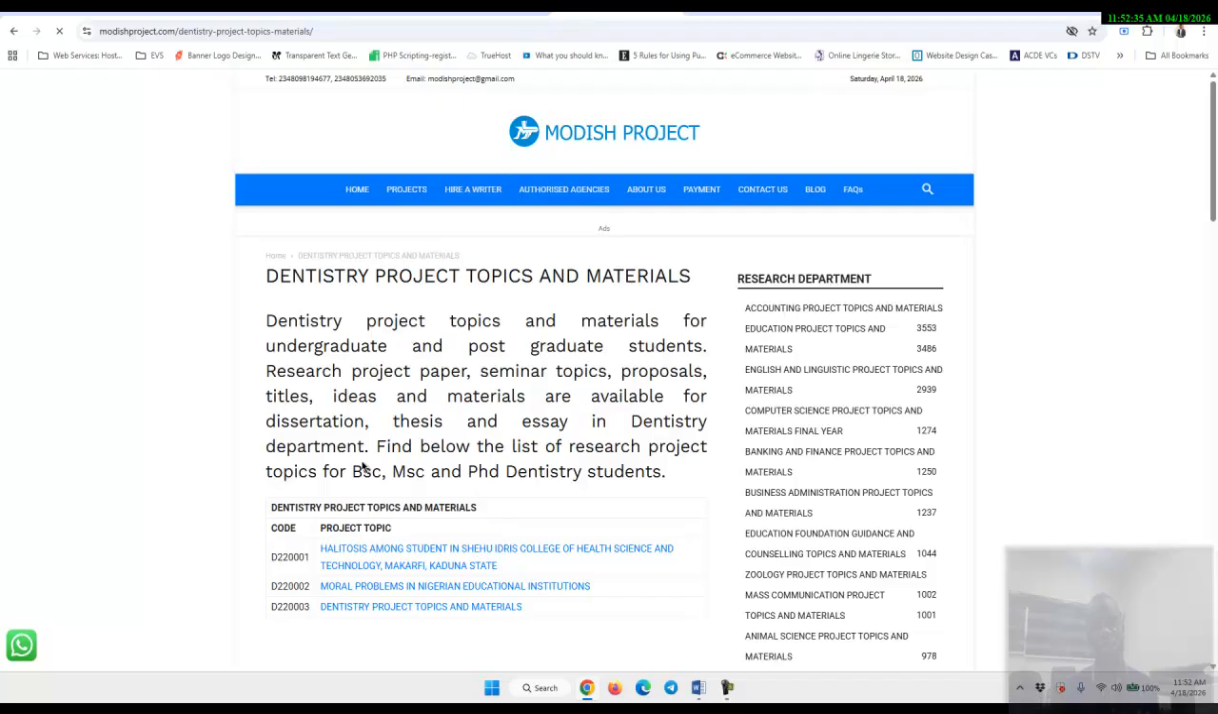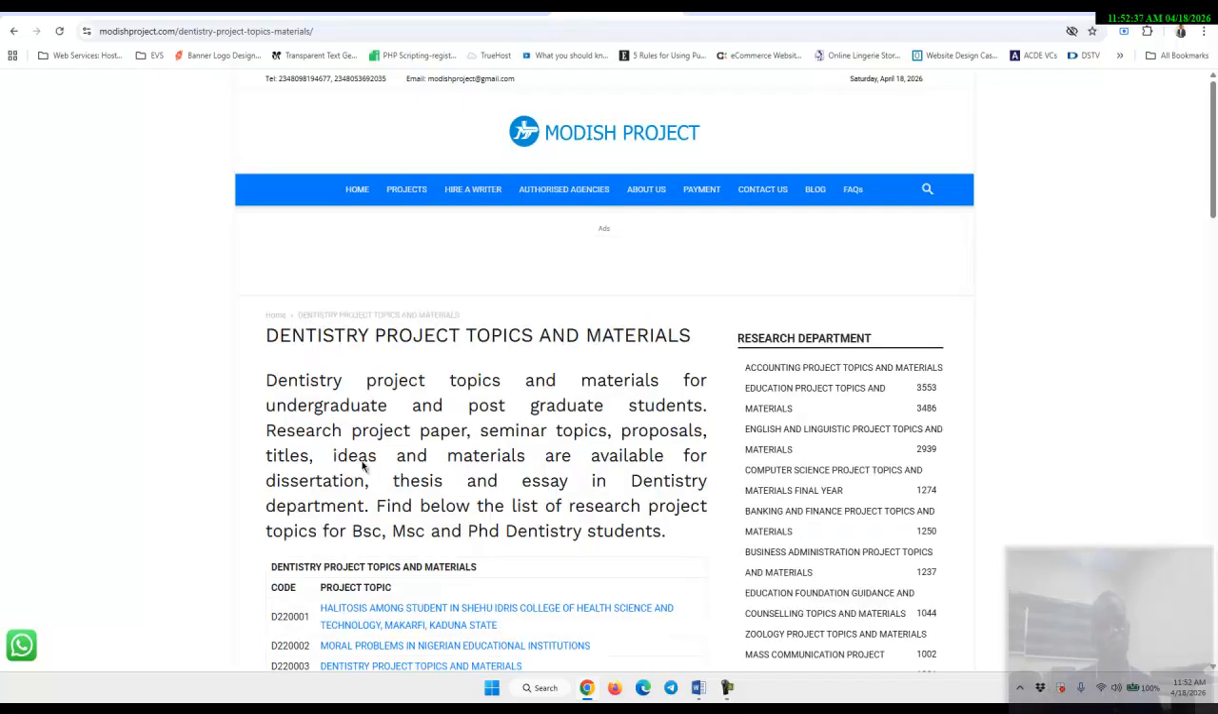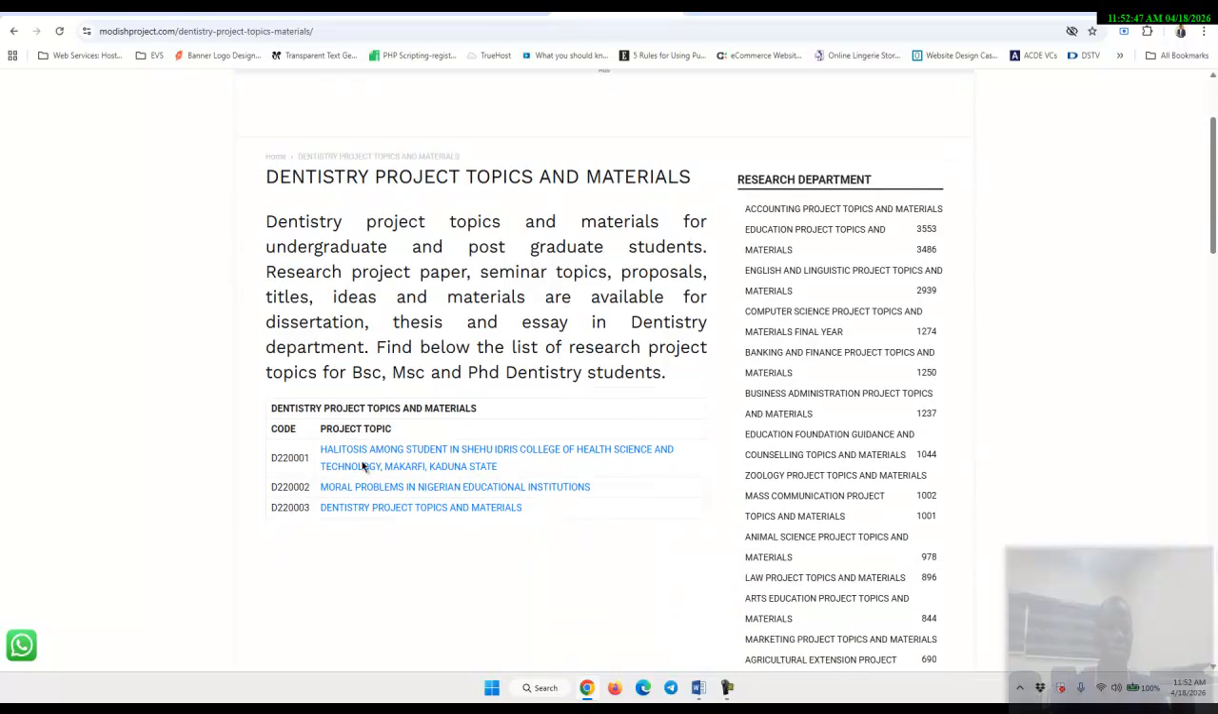When you see a sample project, it links you to what you could do, unlike staying put and abstractly trying to come up with a topic. Is that okay? Okay, yeah. So let's look at this. For example, moral problems in the Nigerian educational system. Halitosis among students in Shehu Idris College of Science and Technology. You see, this one was specifically on a particular organization. Wherever your school is, you could also do the same. Then you download this and study how the person was able to carry out his research. Then you are okay.